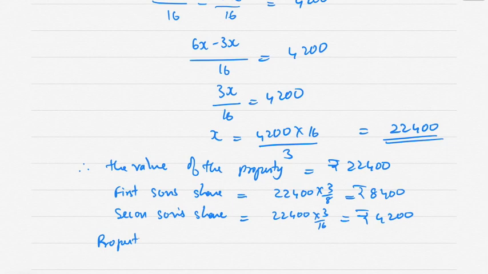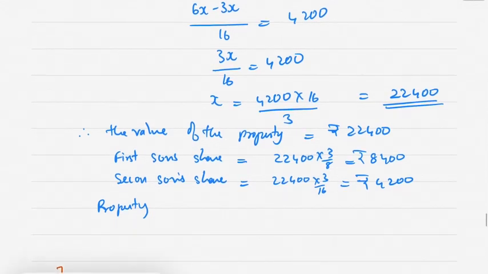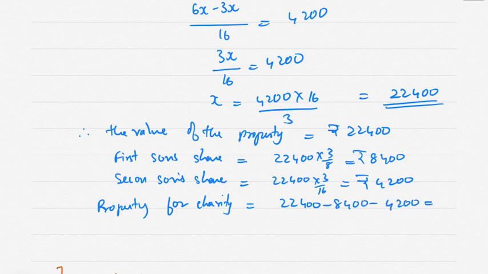Property for charity is equal to 22,400 minus 8,400 minus 4,200. So how much is remaining? Rupees 9,800 is remaining.